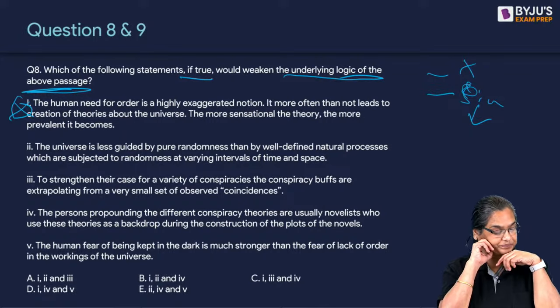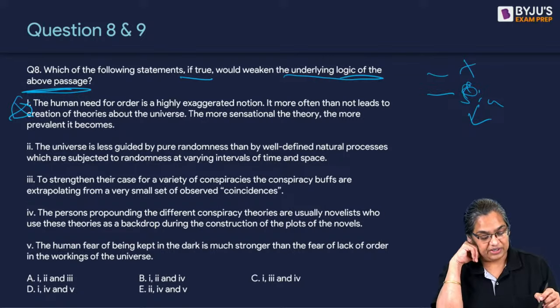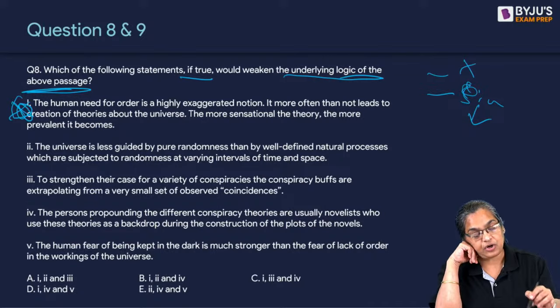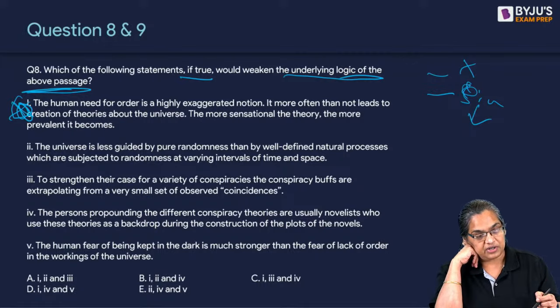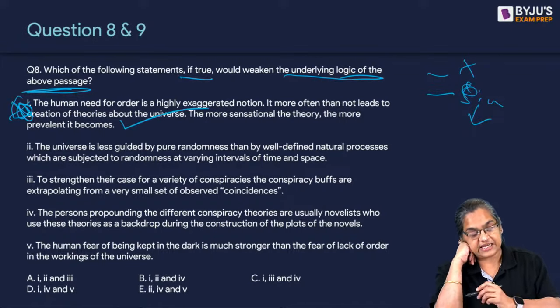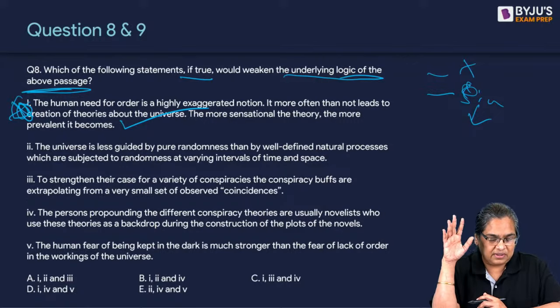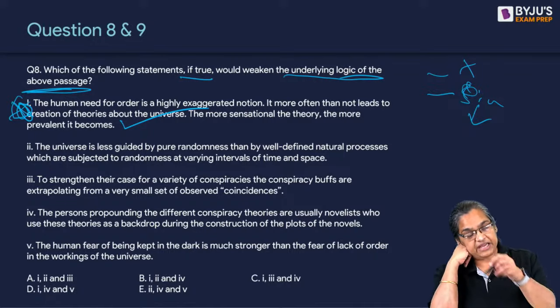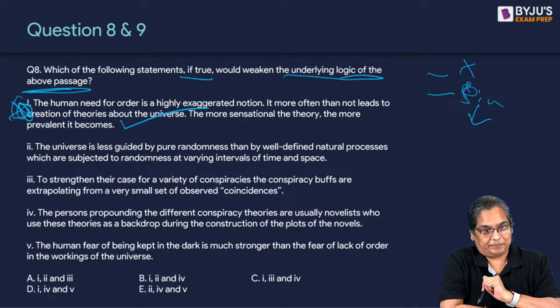What is it doing? The author is saying we don't have order, and we are using these sinister forces as an excuse for being in denial. They're just an excuse. So if you say our need for order is highly exaggerated, this will weaken his claim. Why are you talking about order? So that will weaken his claim.